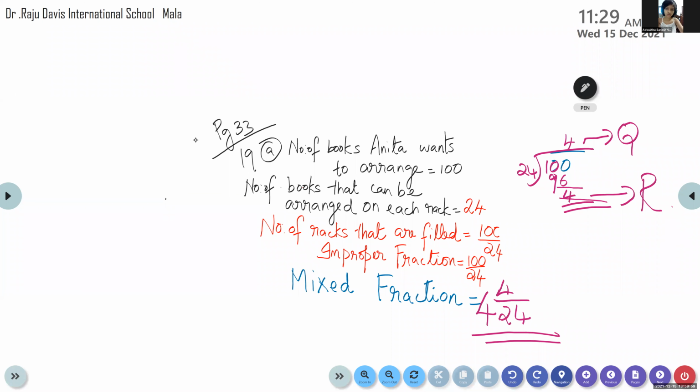Ma'am, can I read the next question? Yes. Okay, who is that? Ma'am, Srijit. Okay, Srijit. Question number 19, question B. Divya is arranging test tubes in boxes. She has 15 test tubes. Each box can have only 14 of them. How many boxes will be filled completely? Write the answer as an improper fraction and mixed fraction.